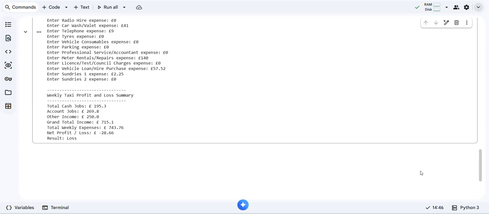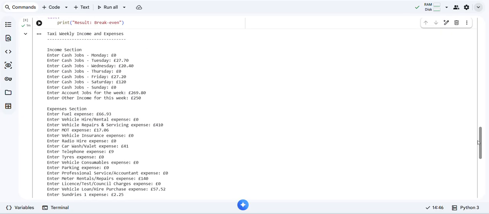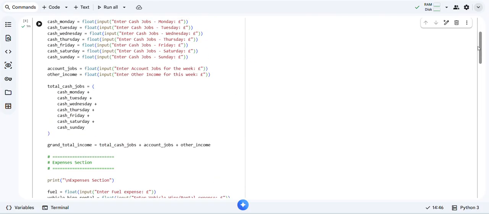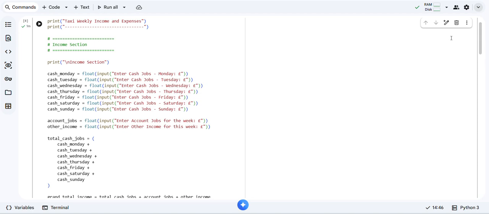This is a very simple one, but for future Python coding we'll be going through extracting data from PDF files, not manually entering it in, like a future specialized project. Add extra code, so I could just upload my PDF file and it automatically extracts my account job data.